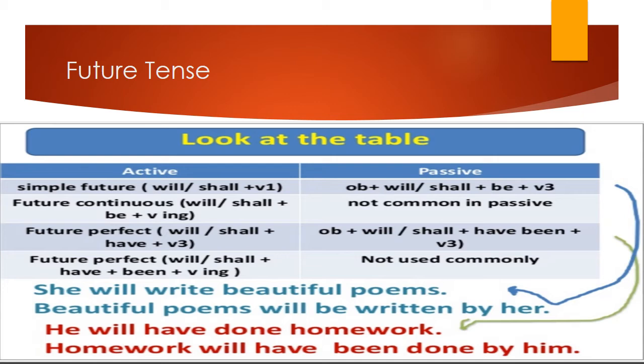For future continuous tense, we have will and shall plus be plus verb and ing. And the passive voice is not common in this tense. So, now future perfect tense, we have will and shall plus have plus the third form of the verb. For example, he will have done homework, and when we change it, we use object plus will and shall plus have been plus the third form of verb. For example, homework will have been done by him.